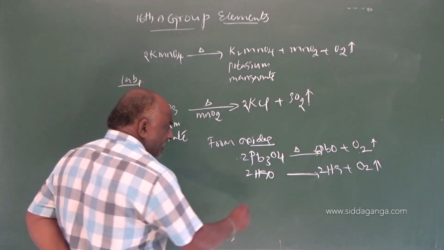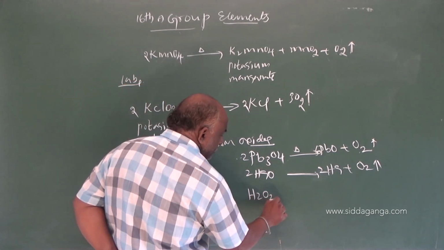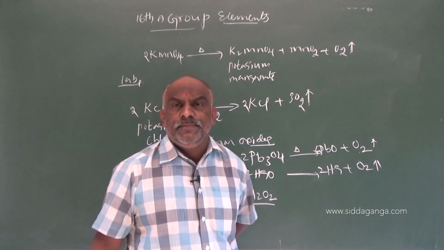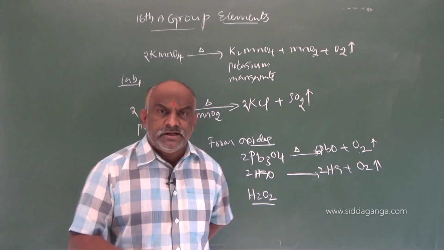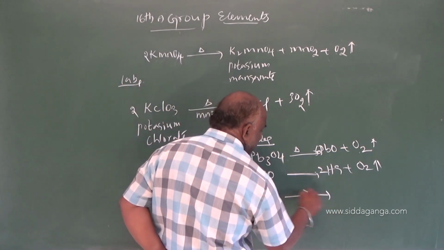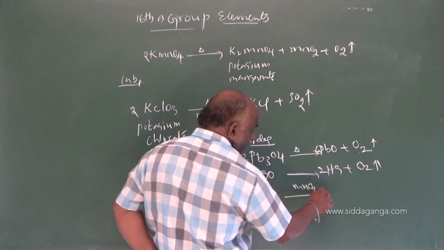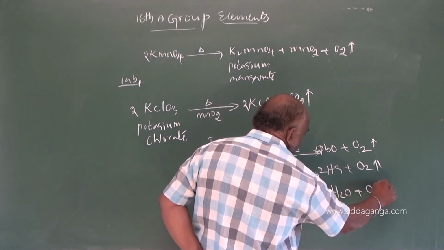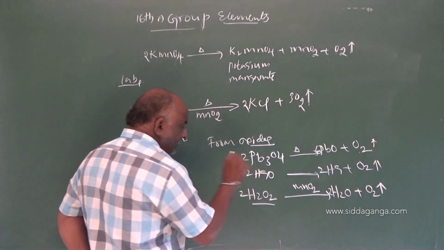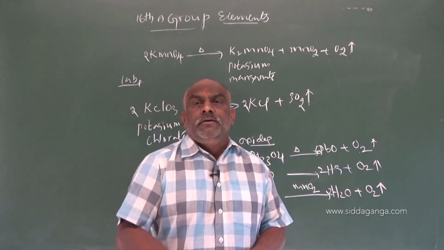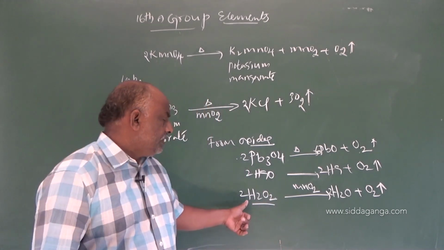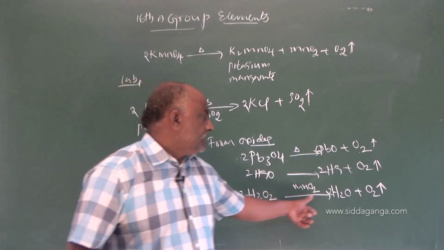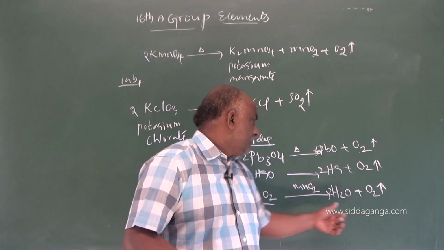And decomposition of H2O2. H2O2, you know, is called hydrogen peroxide. This reaction also takes place in the presence of MnO2, forming dioxygen and water. Decomposition of hydrogen peroxide: 2H2O2 gives rise to 2H2O plus O2.